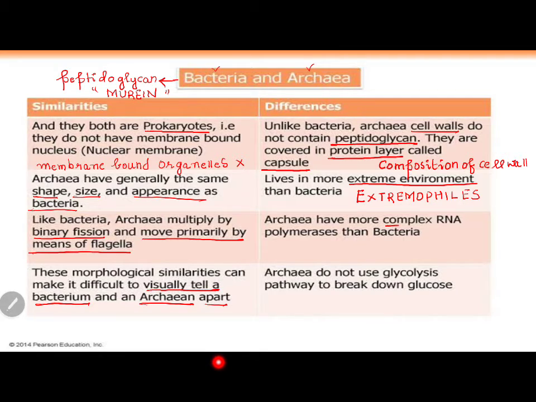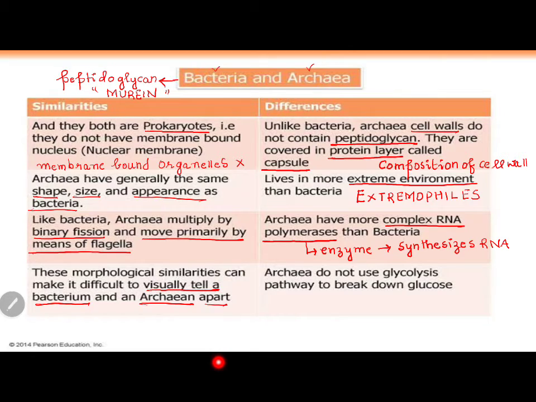Archaea have more complex RNA polymerases. RNA polymerase is an enzyme which synthesizes RNA.